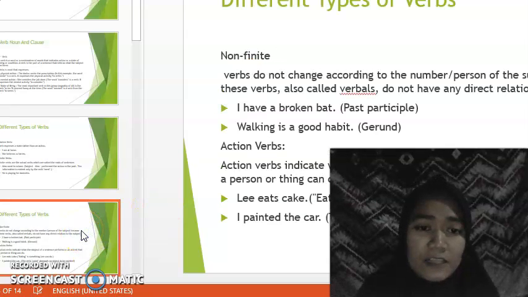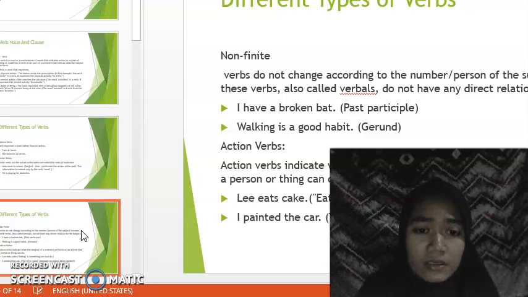And then non-finite verbs do not change according to the number or person of the subject, because these verbs, also called verbals, do not have any direct relation to the subject. Example: I have a broken bat. This is a past participle. And walking is a good habit. This is a gerund. And then action verb.